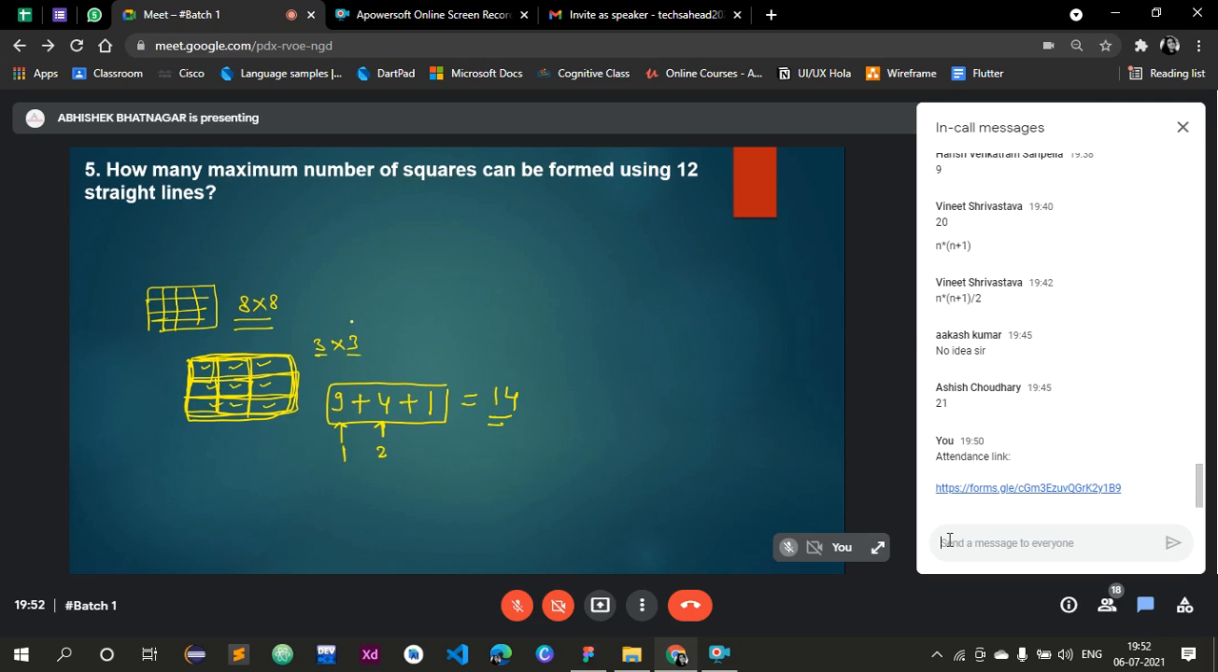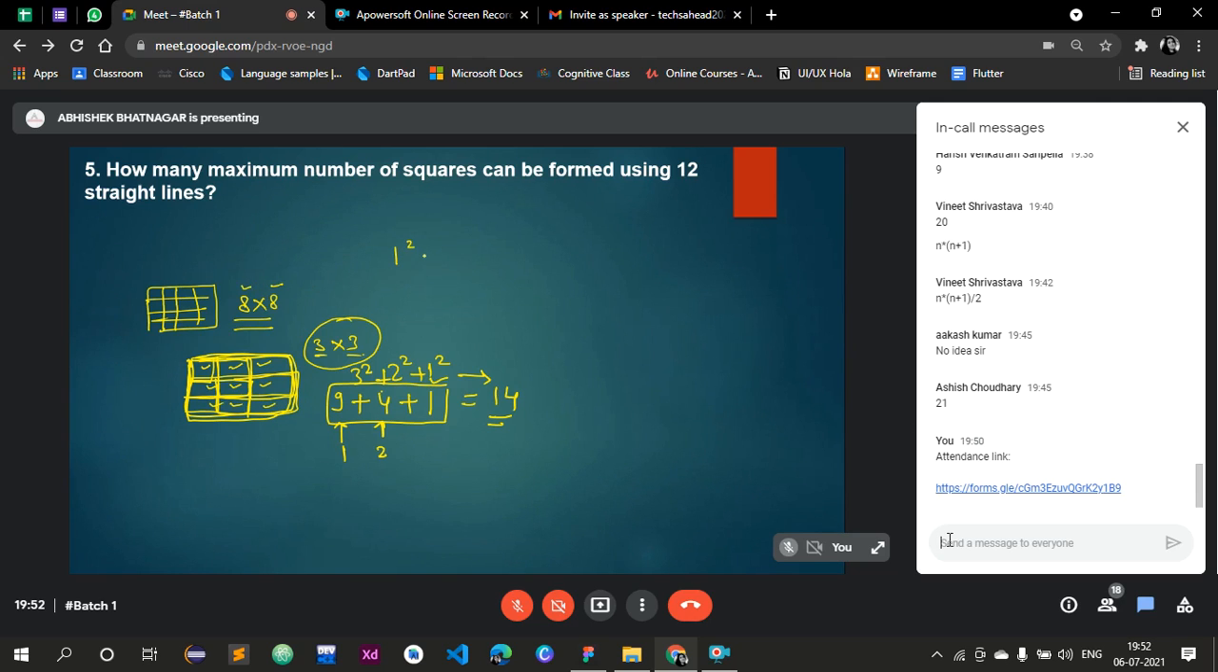Right? Now just check the pattern. They asked how many squares are there in a 3 by 3 grid, in a 3 by 3 chessboard. Let's move on to the next concept. So our answer is 1 square plus 2 square plus 3 square. So that should be equal to 14.